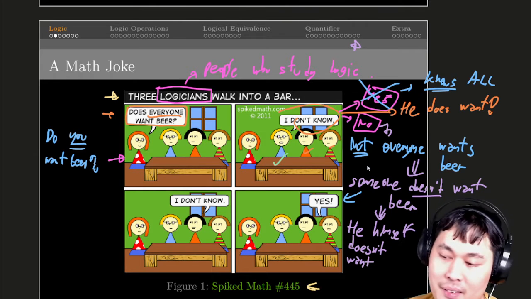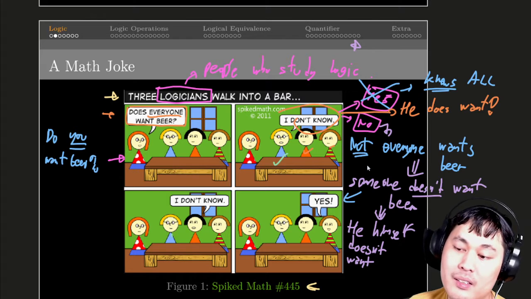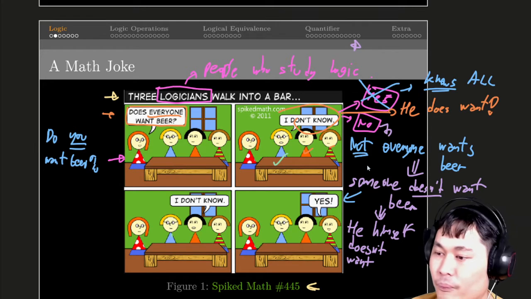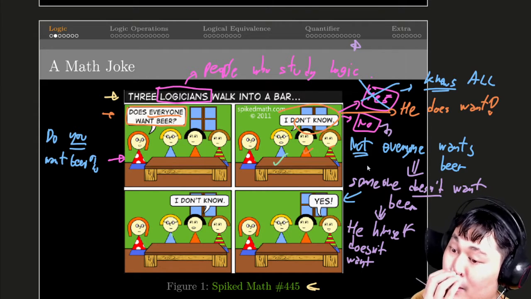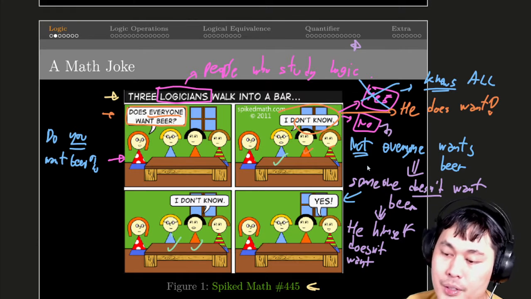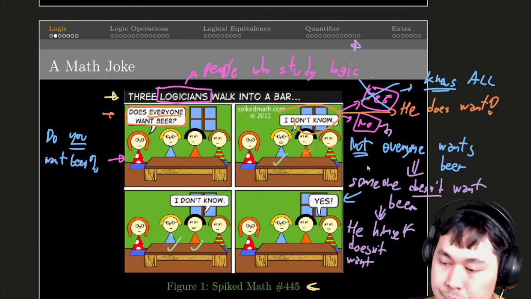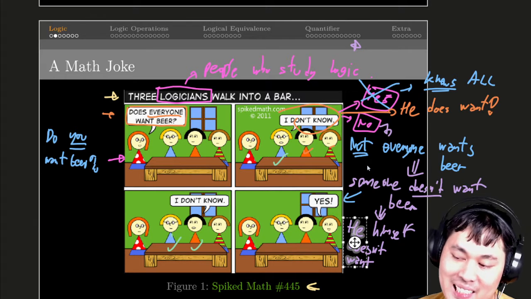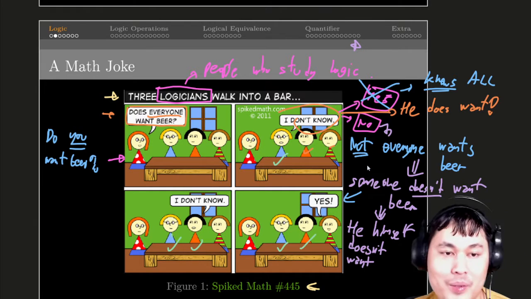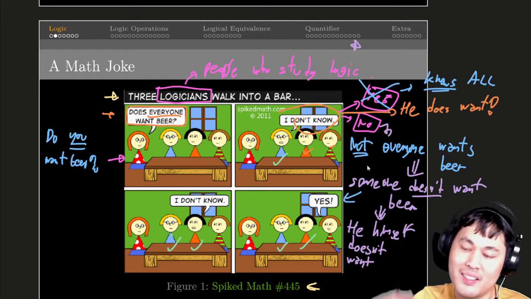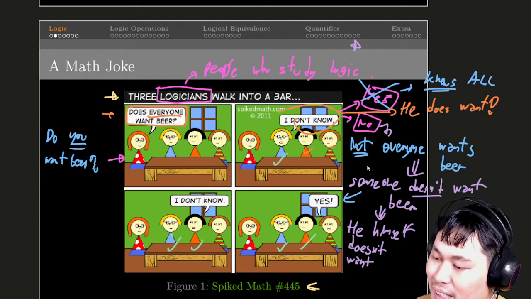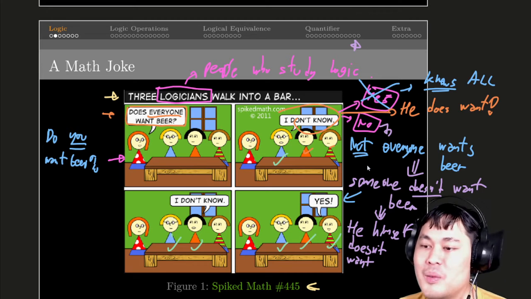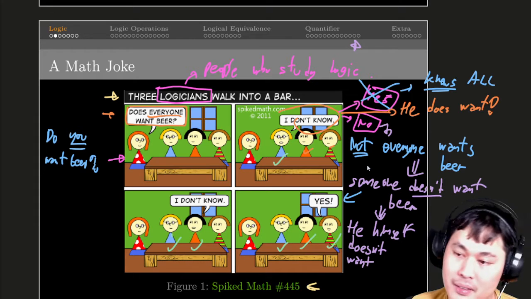And then the second person answers the same way. He says, I don't know. Again, that implies that the second person himself also does want it, because he doesn't know about the third person yet. And lastly, the third person, knowing that the first two want some beer, can now answer with confidence, yes, all three of us want beer. Everyone wants beer.